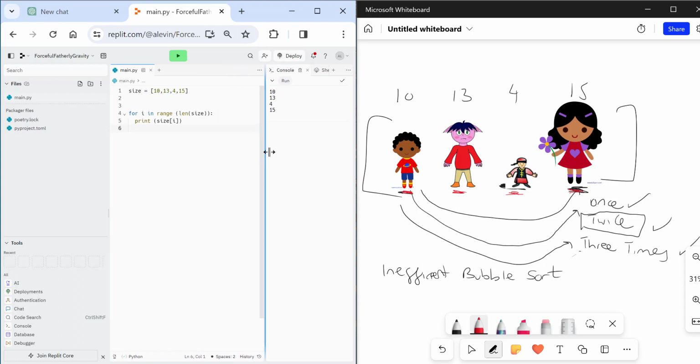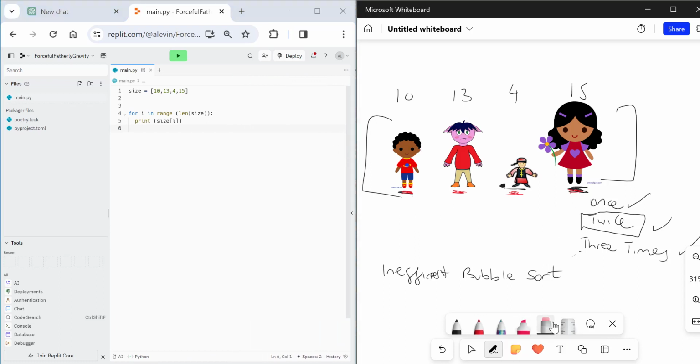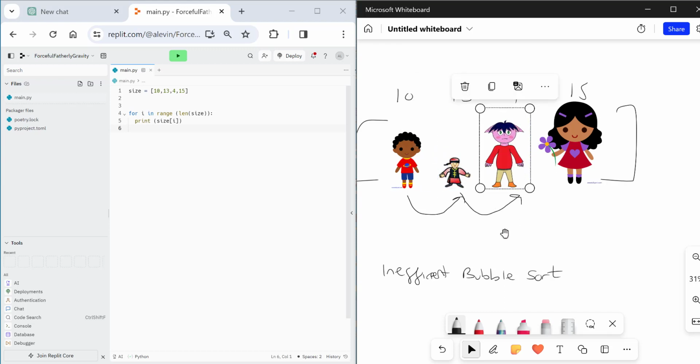We want to keep doing it over and over again, just in case we need to make more swaps. So if you remember, if we go right back to the beginning of this bubble sort, the way we want this to work is we want this person to check against this person. Does there need to be a swap? No. So we leave Phoenix there. We then check 13 against 4. Does there need to be a swap? Yes. So that's what we're going to do now. We're going to swap this person and this person. So swap the numbers 13, let's just do this quickly, and 4.